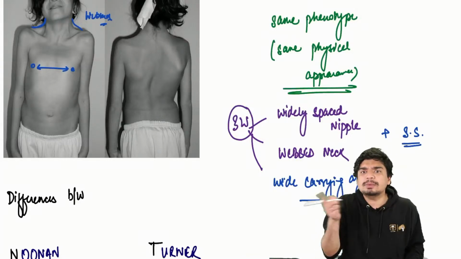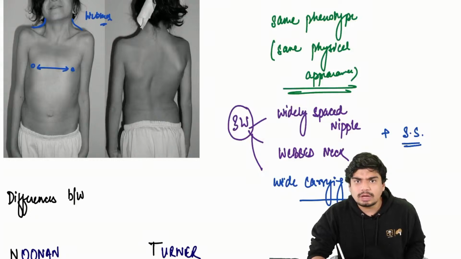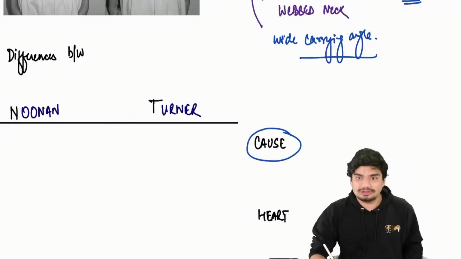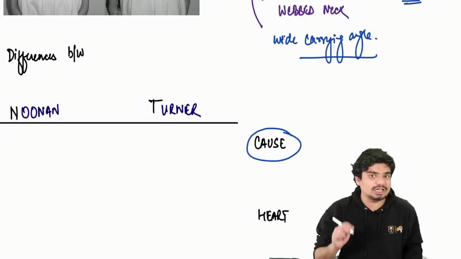Then how do you differentiate between Noonan and Turner? The core difference lies in the genetic cause.